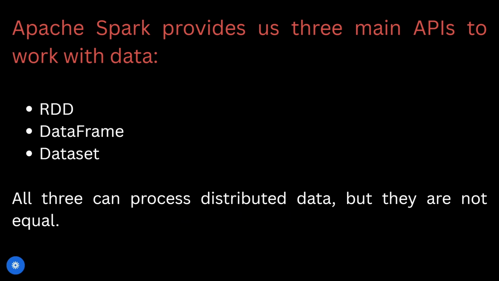Think of it like this. Spark gives you different levels of abstraction, from low level to high level. Means same data, but different comfort level.